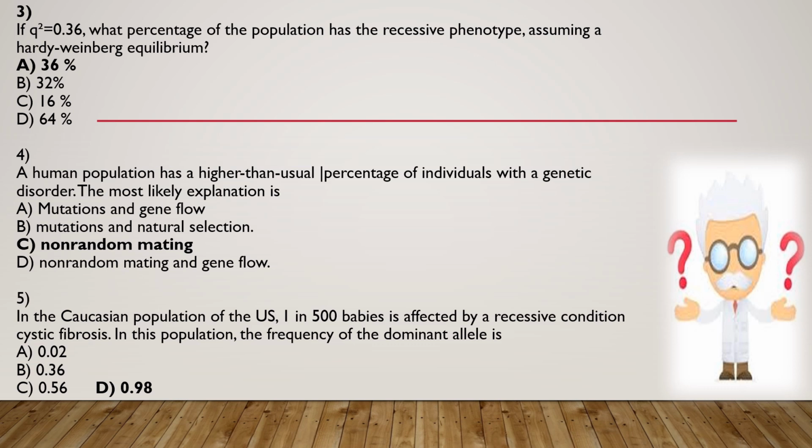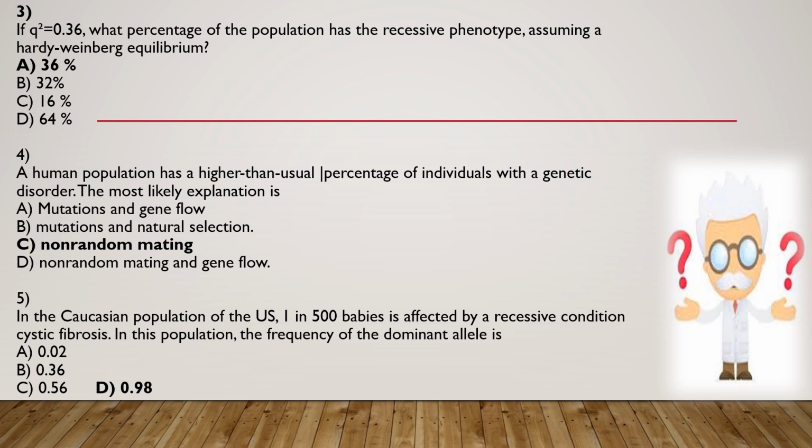Question 4: a human population has a higher than usual percentage of individuals with a genetic disorder. The most likely explanation is mutation and gene flow, mutation and natural selection, non-random mating, or gene flow. Correct answer is C, non-random mating.